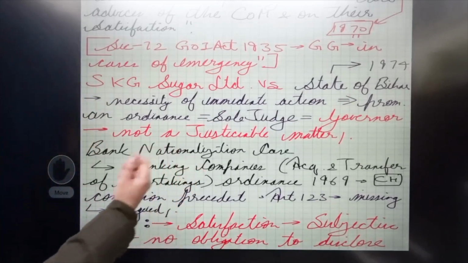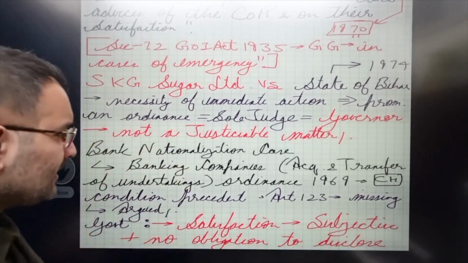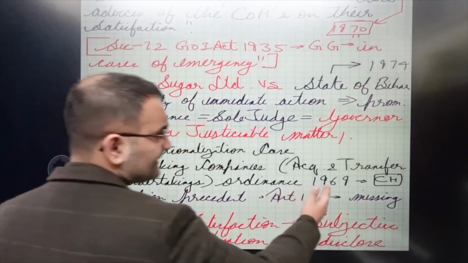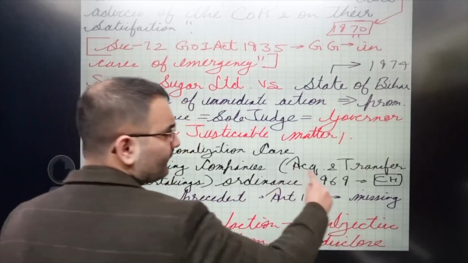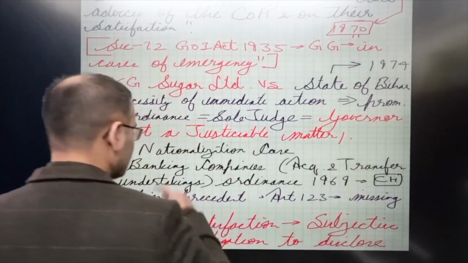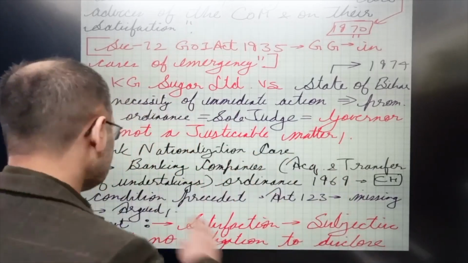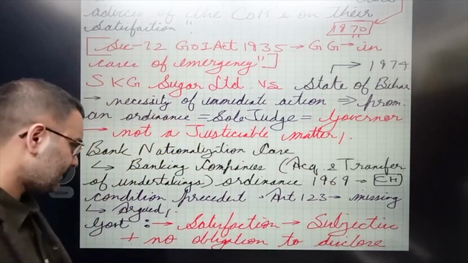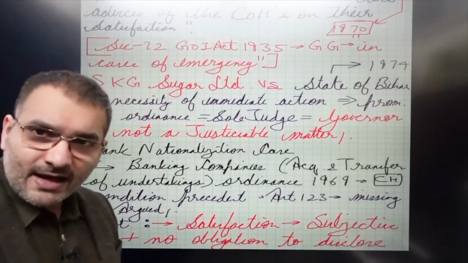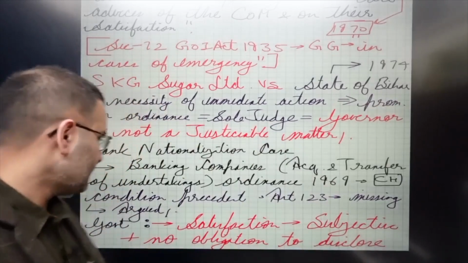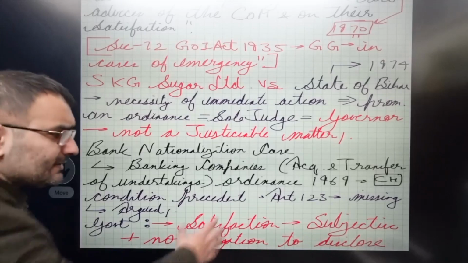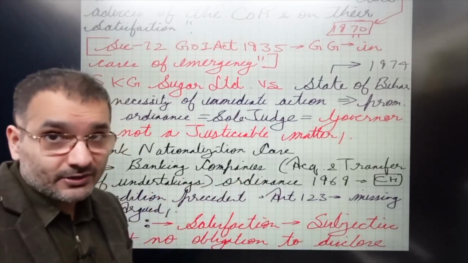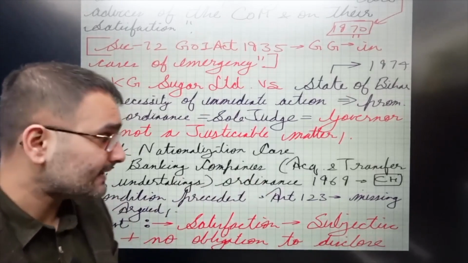Come to this, the bank nationalization case in which basically we were challenging the Banking Company's Acquisition and Transfer of Undertakings Ordinance 1969. So let us say in your exam you forget the bracket wala acquisition and transfer of undertaking, कोई बात नहीं, absolutely fine. You just write Banking Company's Ordinance 1969. We had challenged this in the R.C. Cooper case. Now the main plea before the Supreme Court was that the condition precedent for Article 123 to come into effect, that is basically the condition required for this article to even become applicable to any case, is missing here.